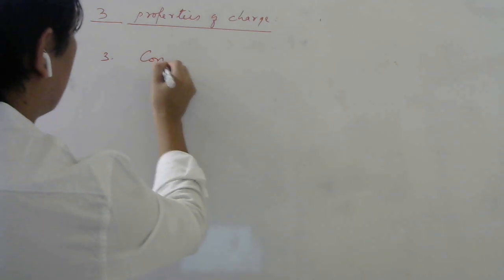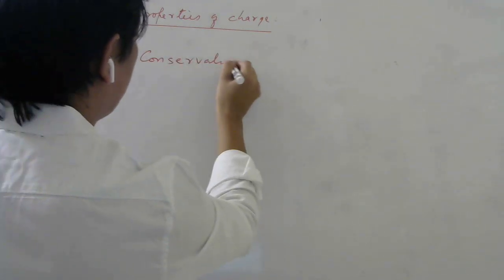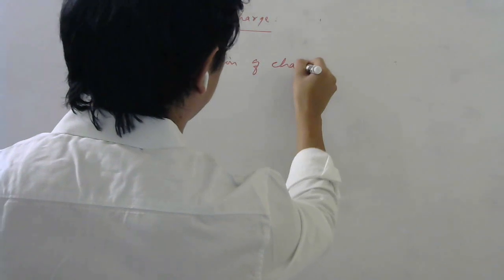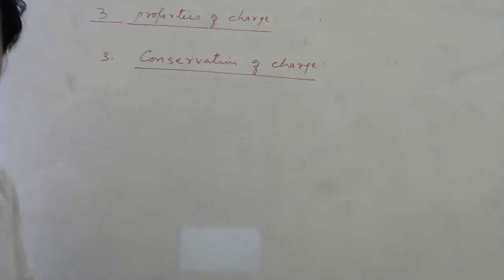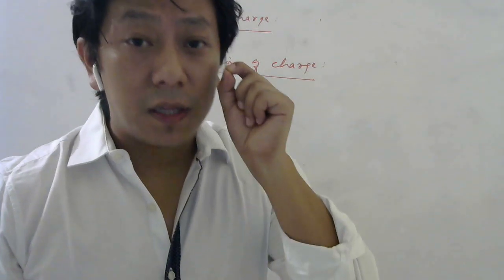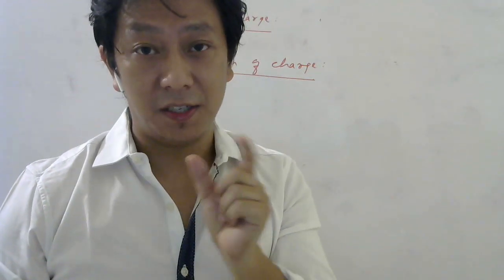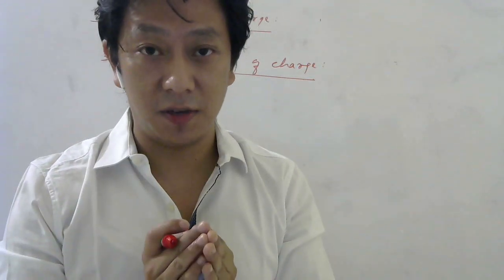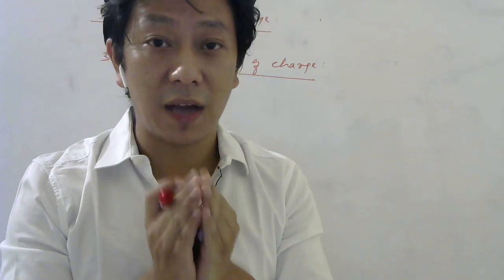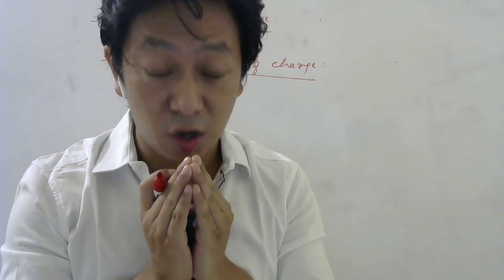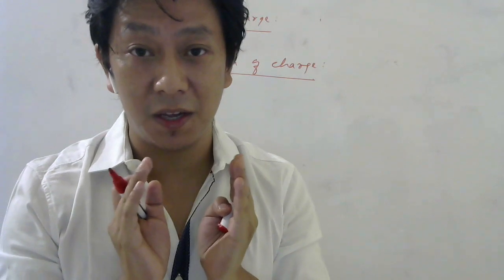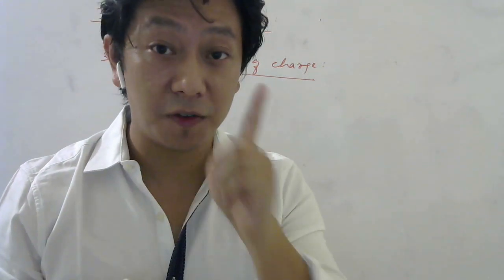Now, let us see the third property, which is called conservation of charge. What does conservation of charge say? The total charge of an isolated system remains conserved, or you can say constant. It will not change.